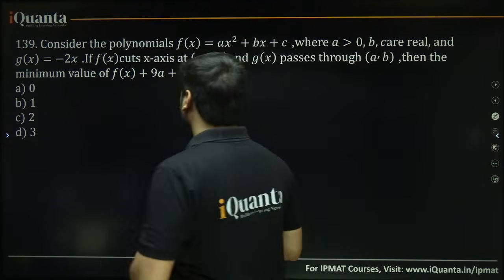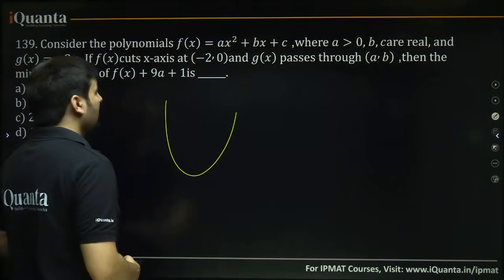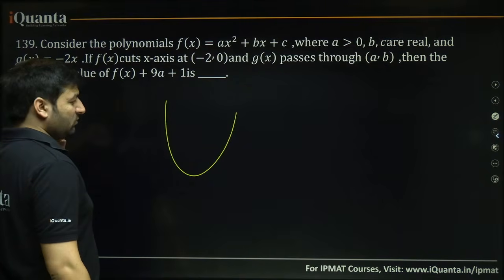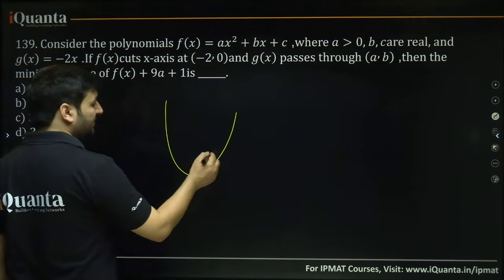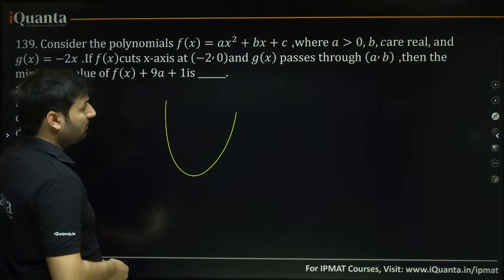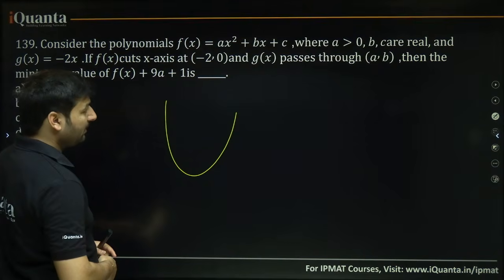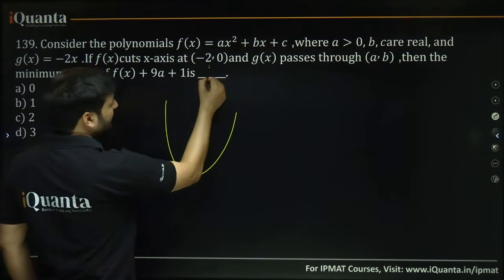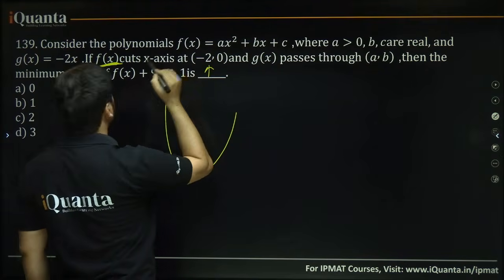plus 9a plus 1. So this is an upwards parabola f(x), okay? And g(x) equal to minus 2x. If f(x) cuts the x axis at minus 2, 0, that means at x equal to minus 2, f(x) is giving value 0.